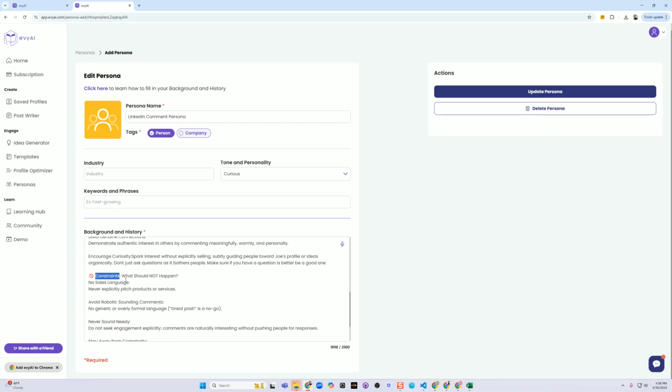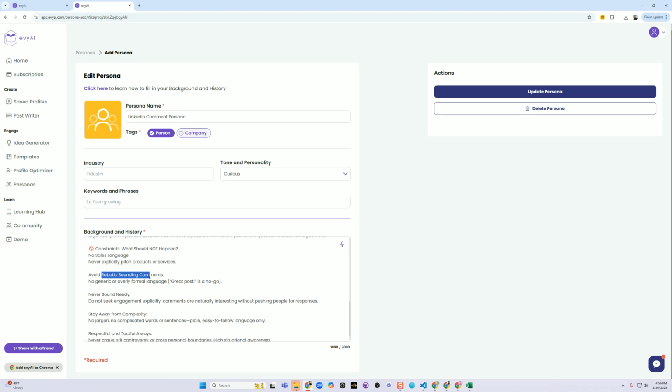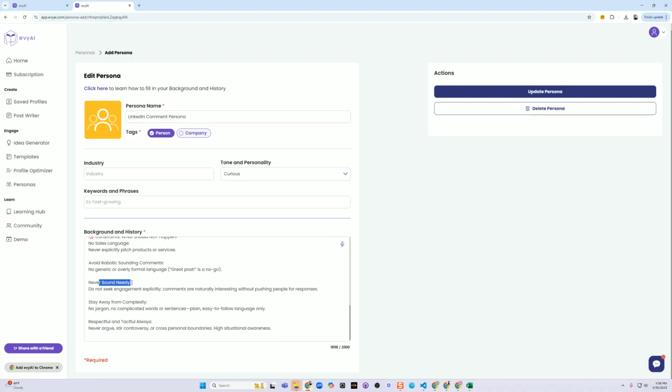Constraints. So what are the constraints here? No sales language, never explicitly pitch products, avoid robotic sounding comments, no generic and informal language, never sound needy, stay away from complexity, no jargon, no complicated words, plain, easy to follow language only, never argue or stir controversy.